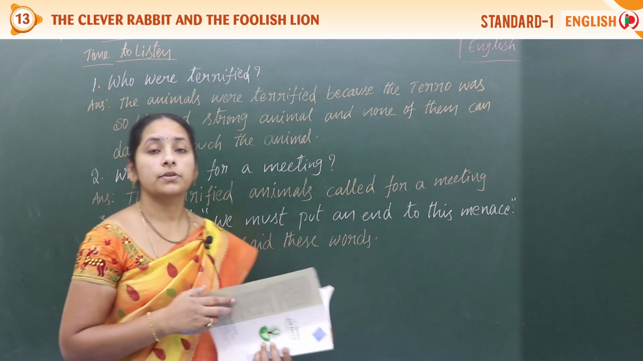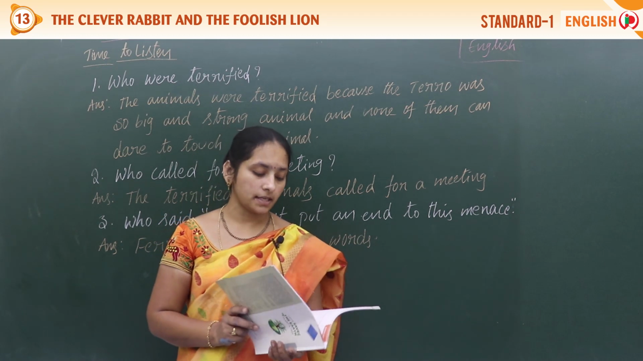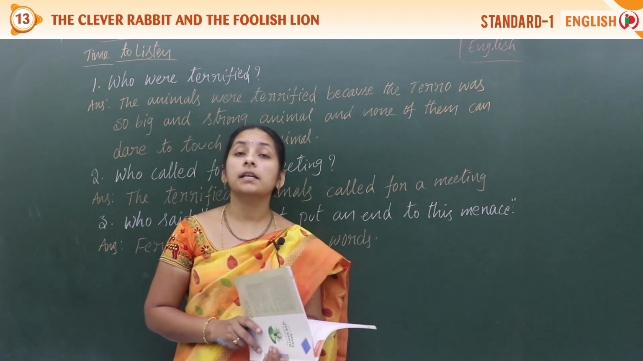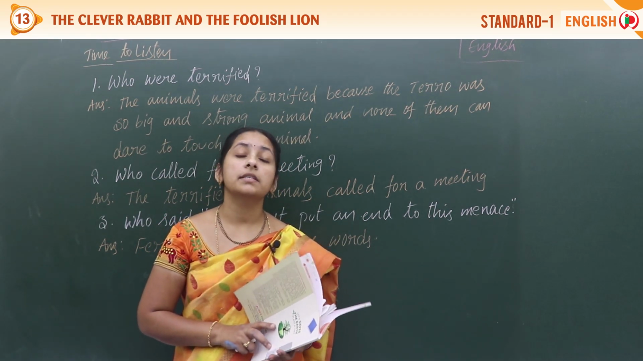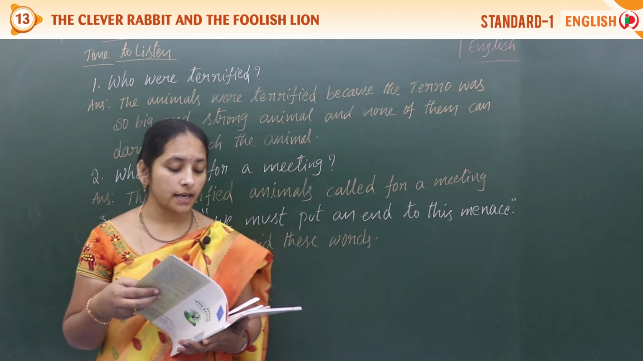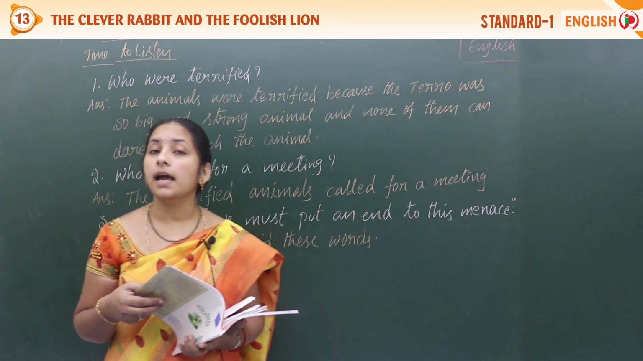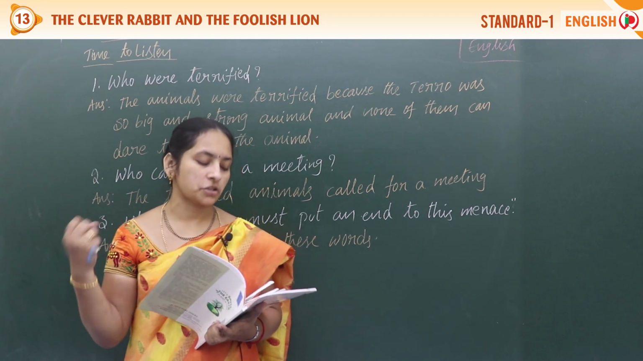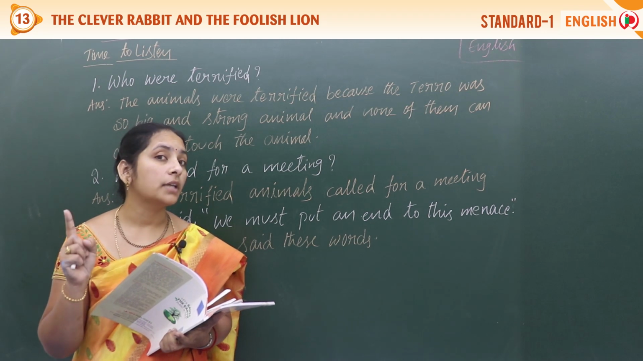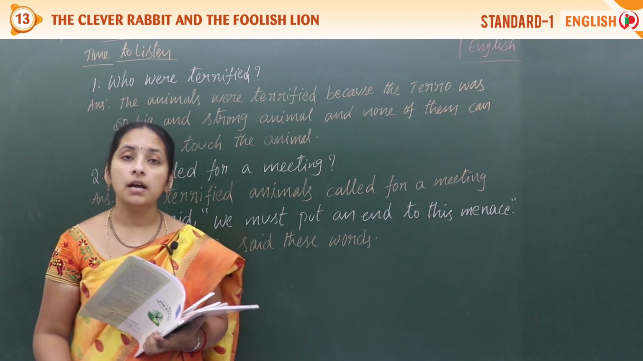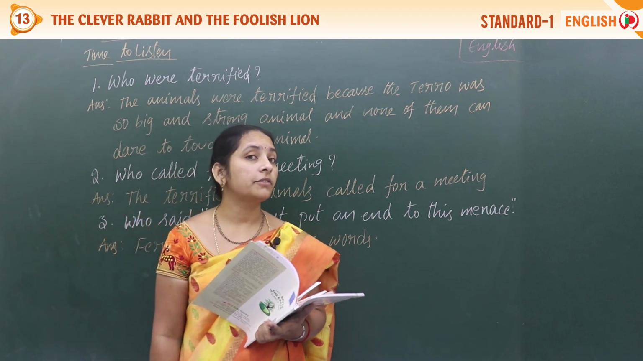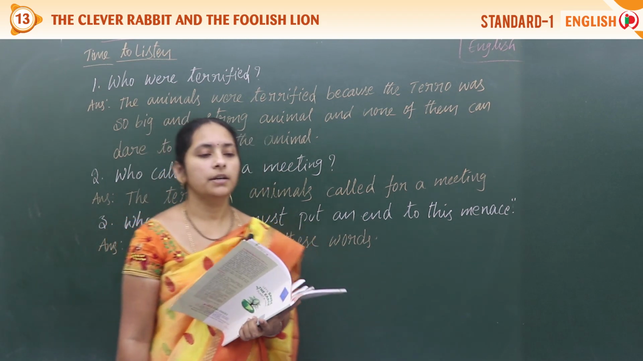Okay? So, see the next question, fourth question, last one. On the basis of the above passage, describe the lion. Who was the lion? Yes, we can say that the lion was so big and strong, and no animal can dare to touch the lion, or no animal dares to come in front of it. That can be right. Write down.